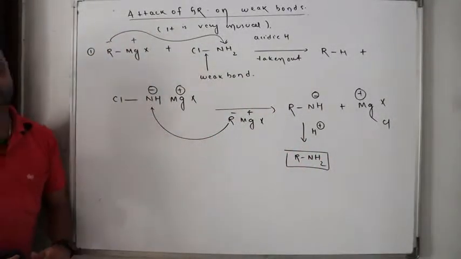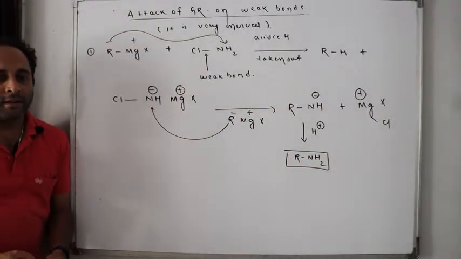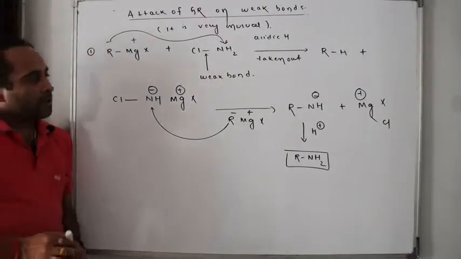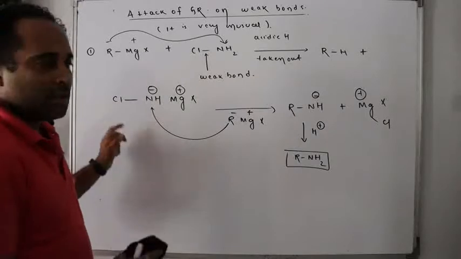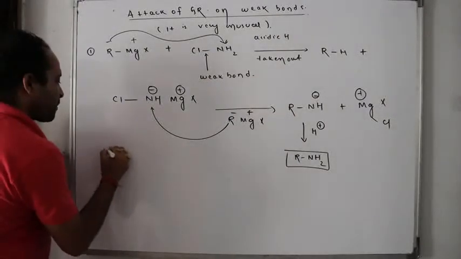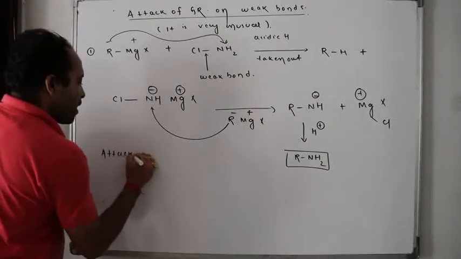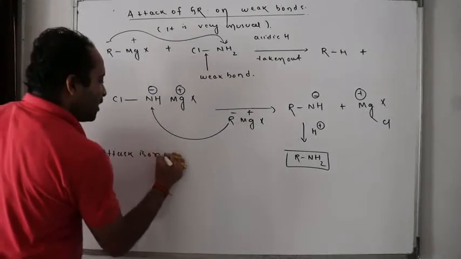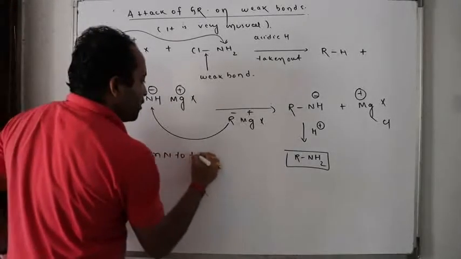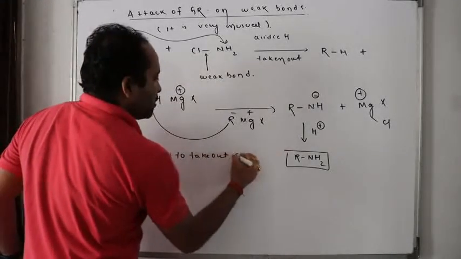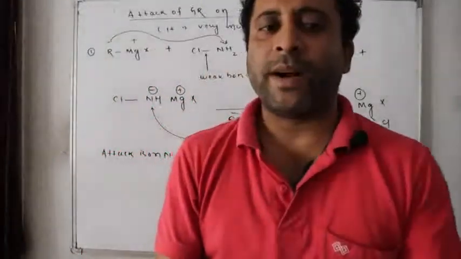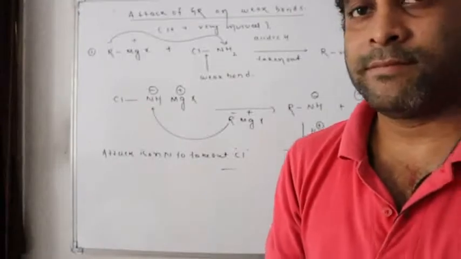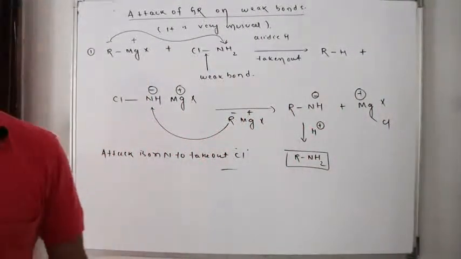Done. Easy. Here this attack is on N to take out this. Here you can write: attack is on N to take out Cl. This is a very easy part. Okay, now copy it.